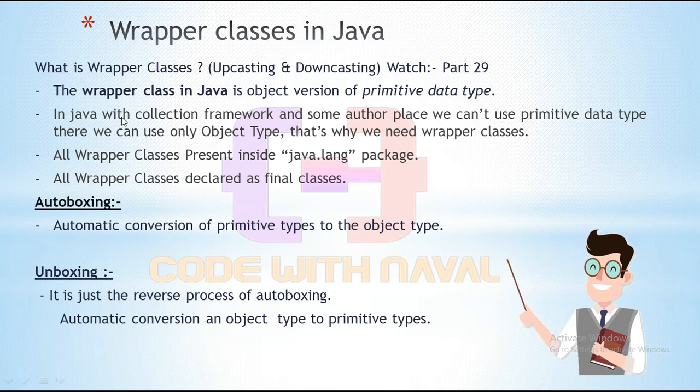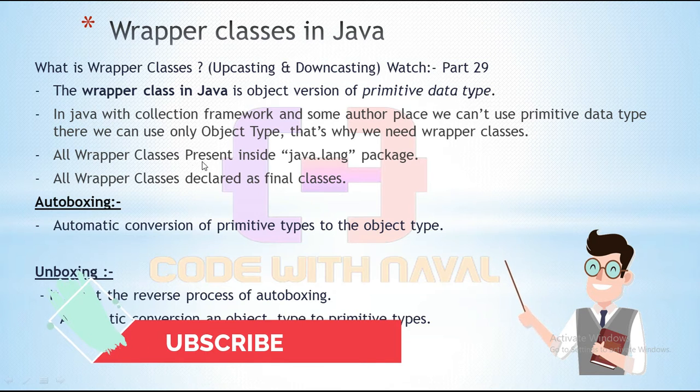We will see this in upcoming videos, where we will discuss the collection framework. There you can see we will not be able to use a primitive data type. There we have to use only wrapper classes, only objects. Okay, that's one use for wrapper classes.